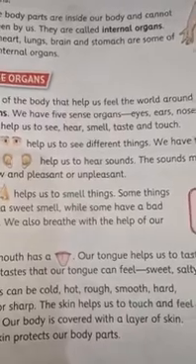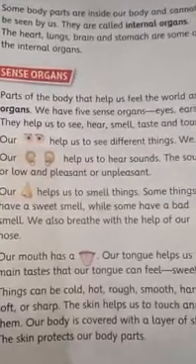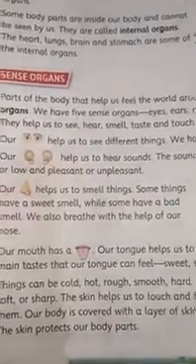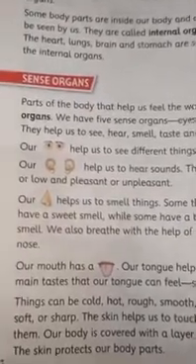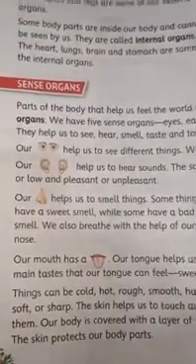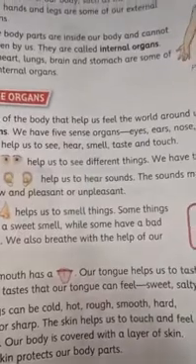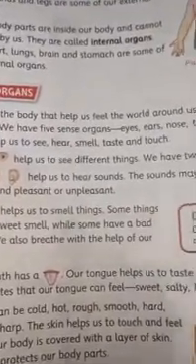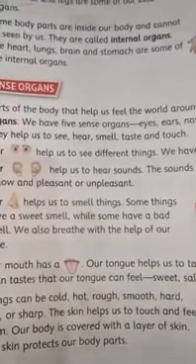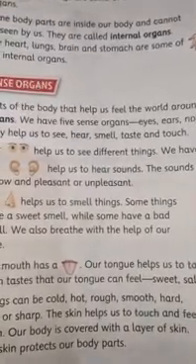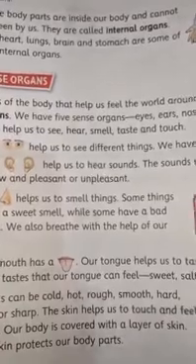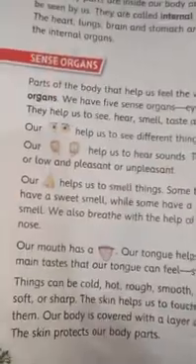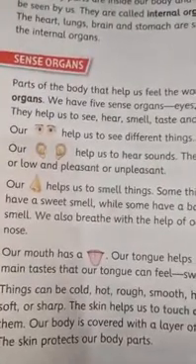The skin helps us to touch and feel them. So the skin helps us to feel the things around us, and we can come to know whether the things are cold, hot, rough, smooth, hard, soft or sharp. Our body is covered with a layer of skin. You can see, children, that you have the skin. The skin protects our body parts.